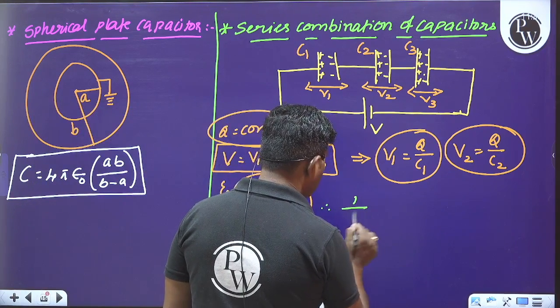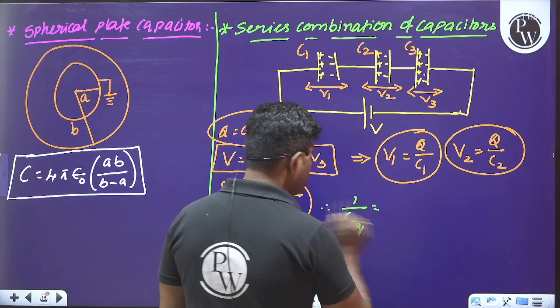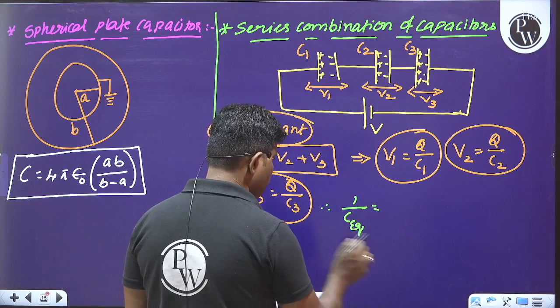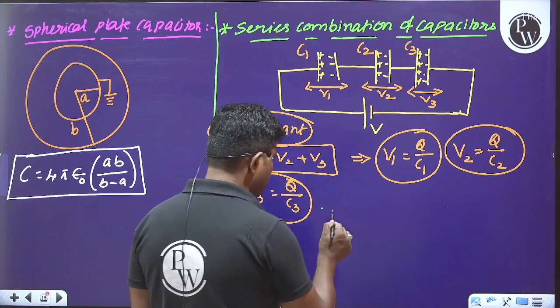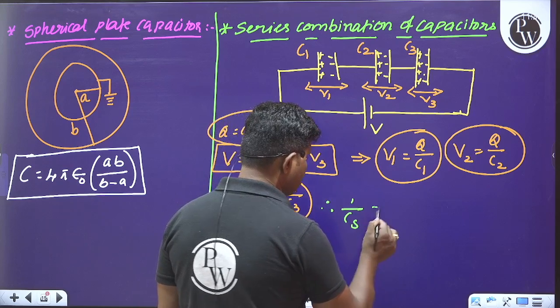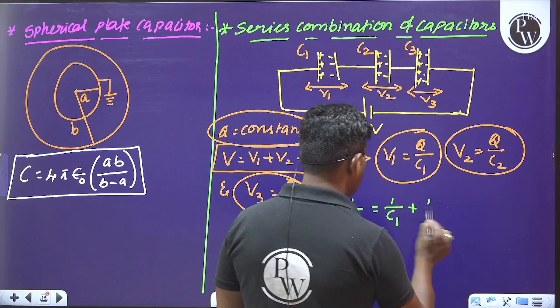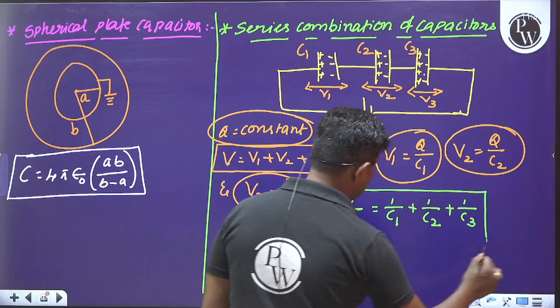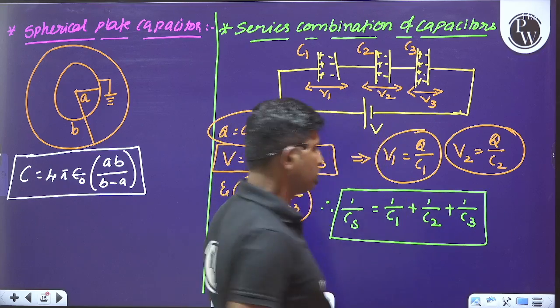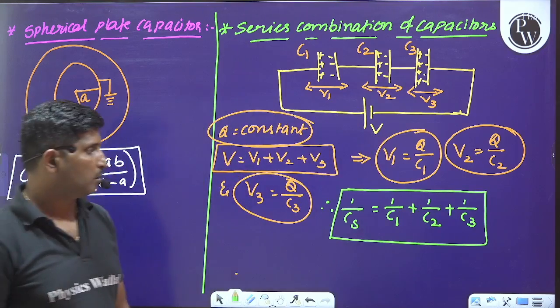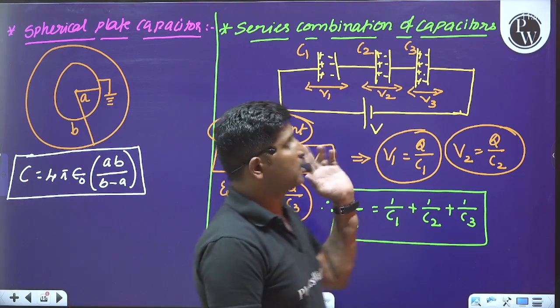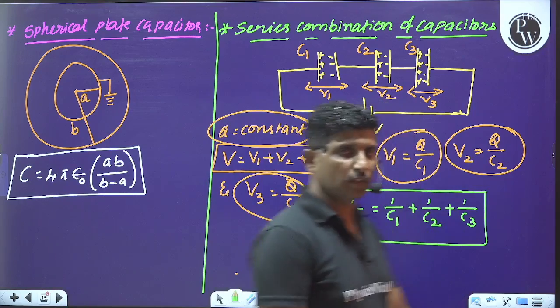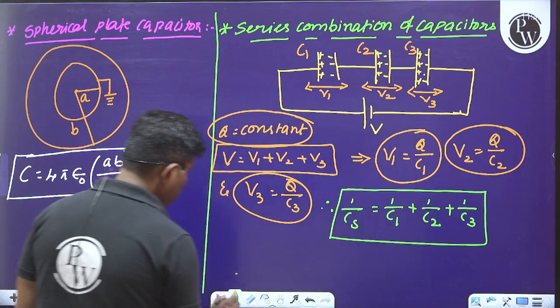And for the equivalent capacitance, I will write directly: 1 by CS is equal to 1 by C1 plus 1 by C2 plus 1 by C3. This is the effective capacitance of three capacitors in series. Please make sure about these things.